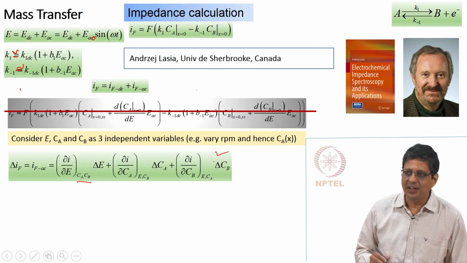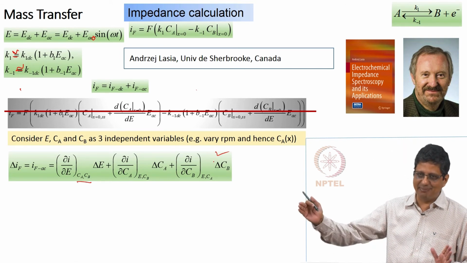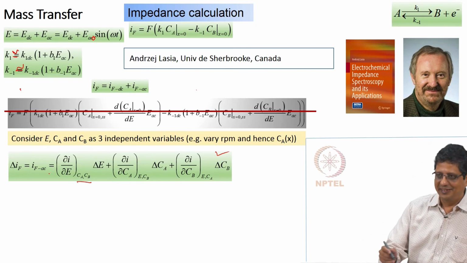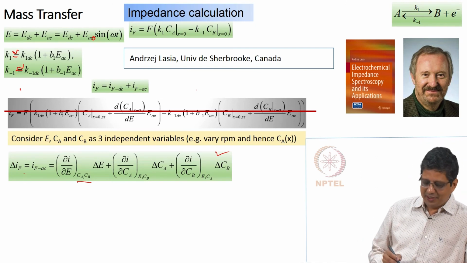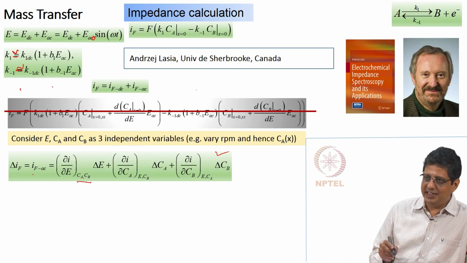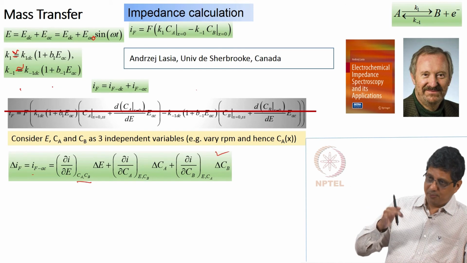Yes. Basically, this is also Taylor series expanded, chopped off. Okay, this del IF is basically we are expanding in Taylor series not just around EDC, it is around EDC, CA steady state, CB steady state, and you will have cross product terms.